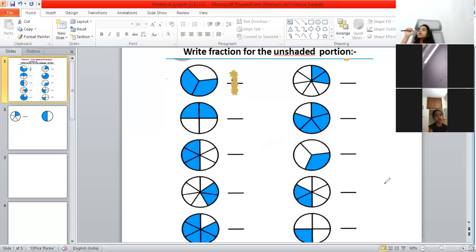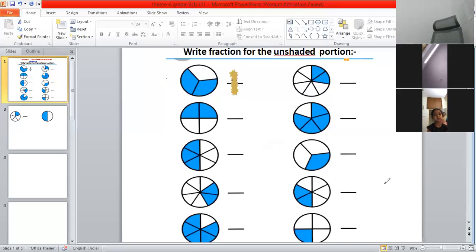Dark color, yes. Okay. Dhruti, tell me in the first circle, how many parts are unshaded? Unshaded, 1 part. Yes, 1 part. And how many are shaded? 2 parts. Yes, 2 parts are shaded.